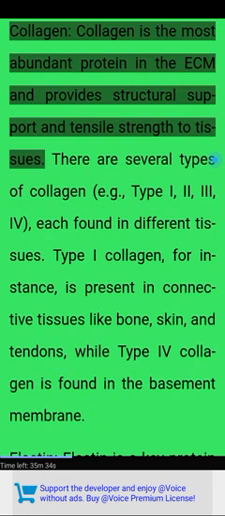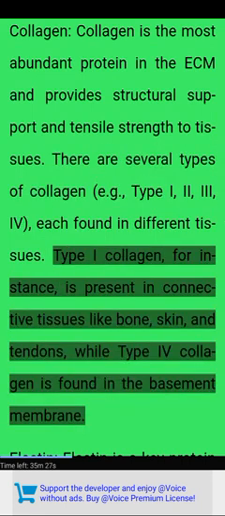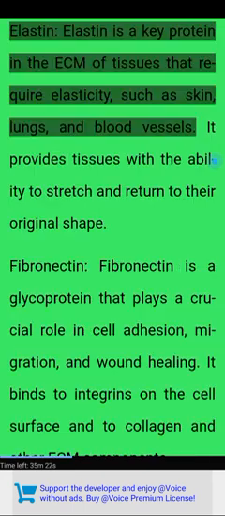Fibrous proteins. Collagen. Collagen is the most abundant protein in the ECM and provides structural support and tensile strength to tissues. There are several types of collagen, e.g., type 1, 2, 3, IV, each found in different tissues. Type 1 collagen, for instance, is present in connective tissues like bone, skin, and tendons, while type 4 collagen is found in the basement membrane.